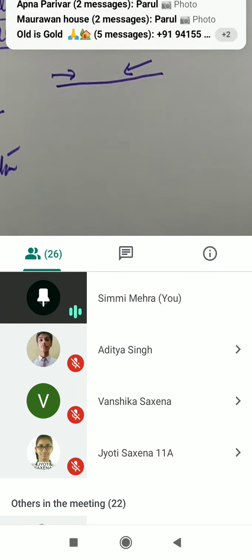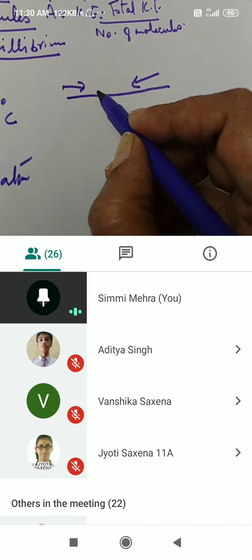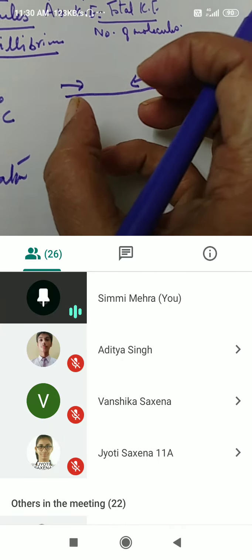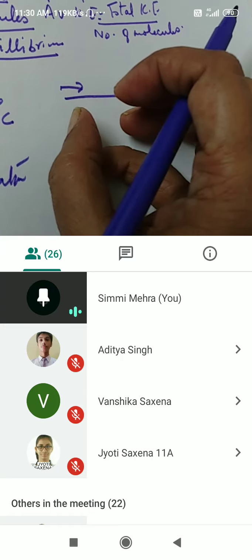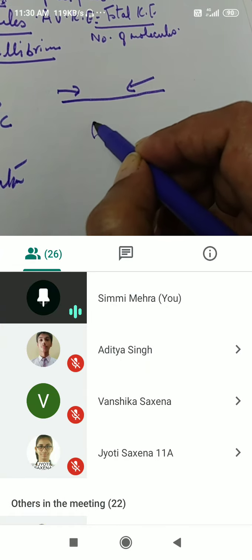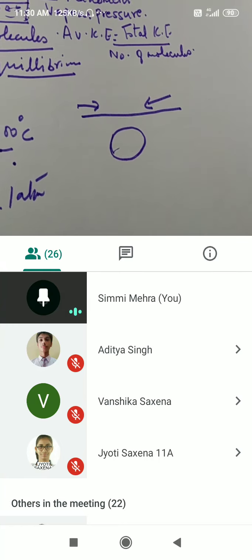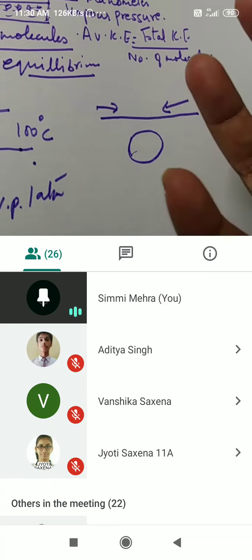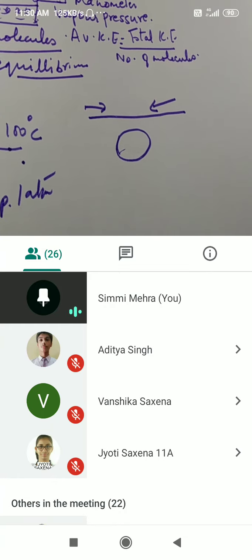Tension means what? There is a force which tries to pull the surface of the liquid and make it the minimum surface area. And the minimum surface area is that of a sphere. That is why all liquids, when they fall on the ground, even if a thermometer breaks and mercury falls on the ground, acquire a spherical shape.